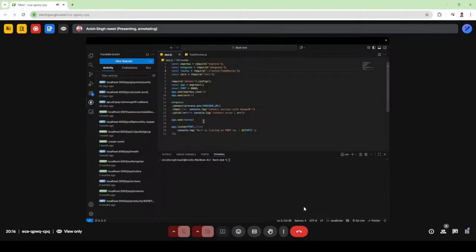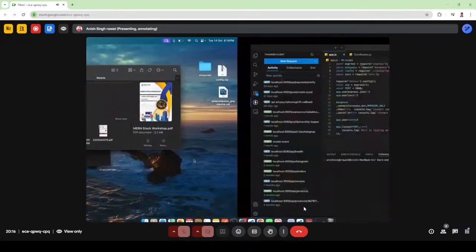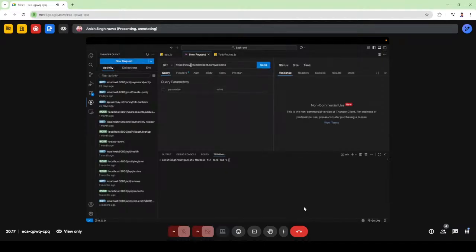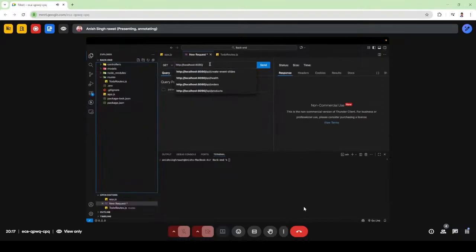Guys, to test your APIs, we have Thunder Client or Postman. Thunder Client is a service which provides the functionality to test our API within VS Code, without going outside of it. So here, this is my API.